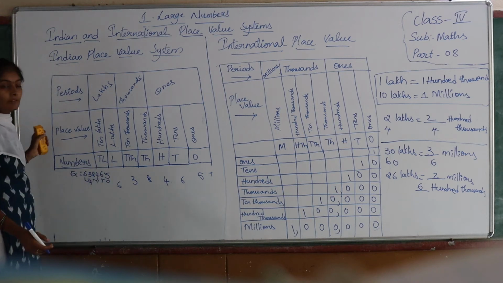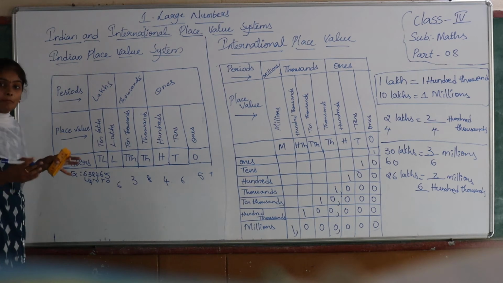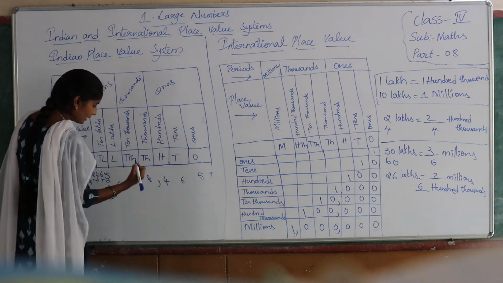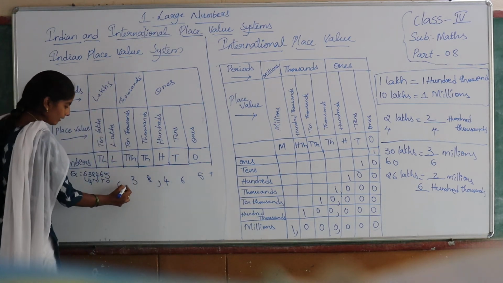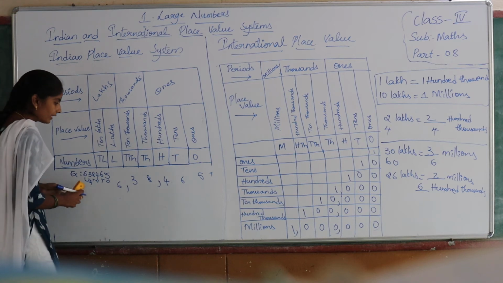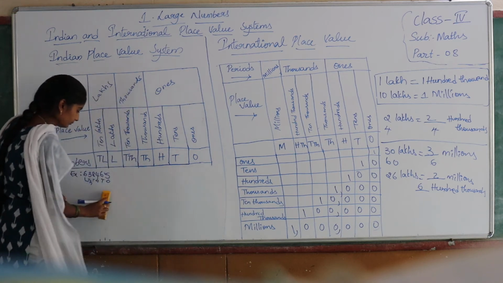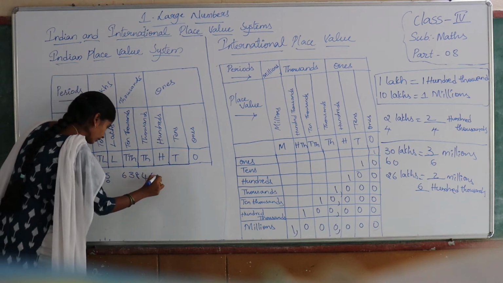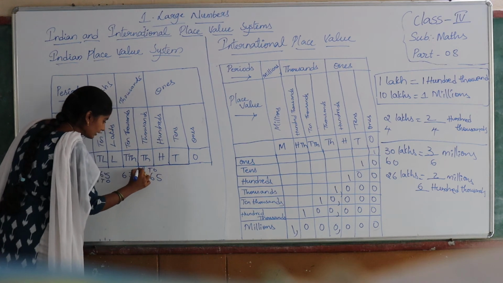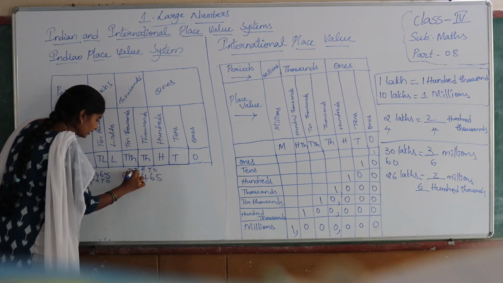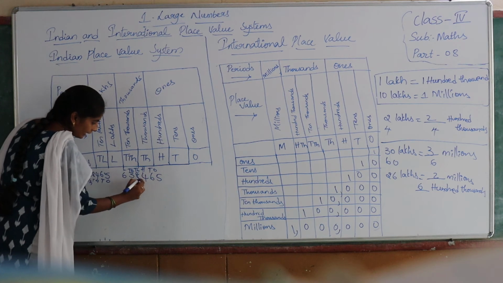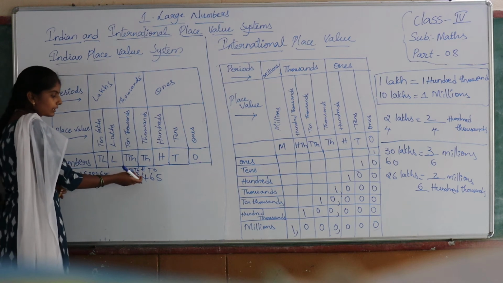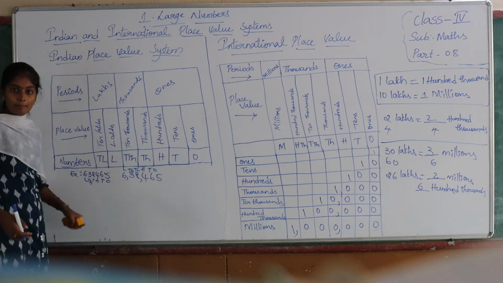Next, 3, 8, 4, 6, 5. Already we have learnt when we are writing place value and face value, we write like this: ones, tens, hundreds, thousands, 10,000, lakhs. But here what are we learning? We are learning how to put commas. After completion of one period, ones, tens, hundreds, one period is completed. Next 1,000, 10,000, one period is completed. So how will we write this? Ones, tens, hundreds, 1,000, 10,000, lakhs. So after 3, next the 1,000 period is completed, so count. So 6 lakhs 38,465.